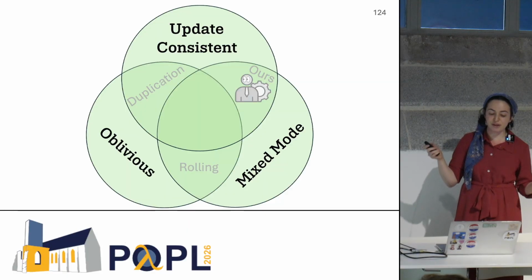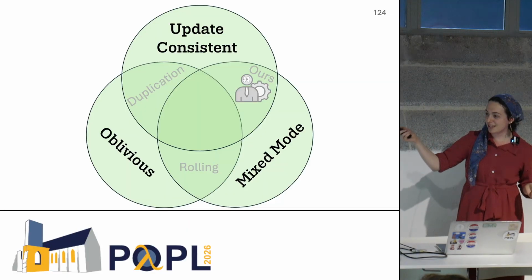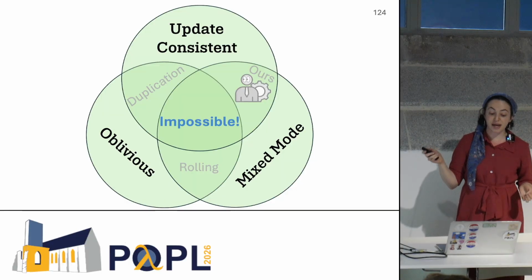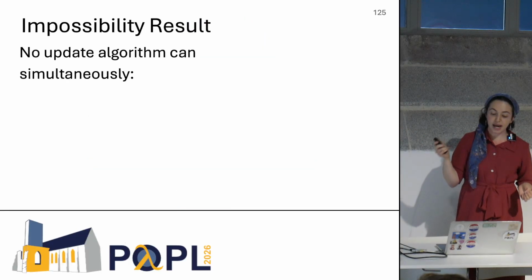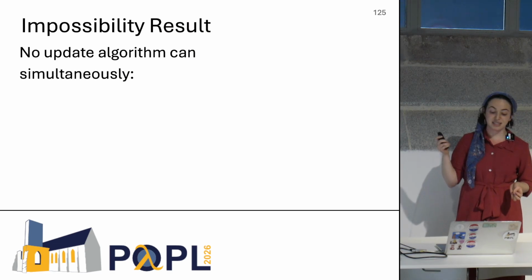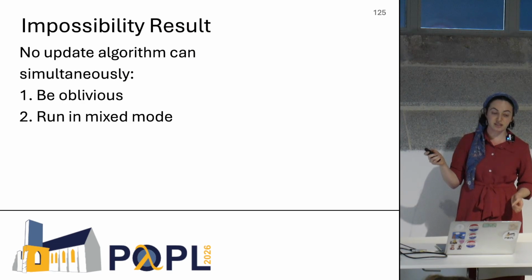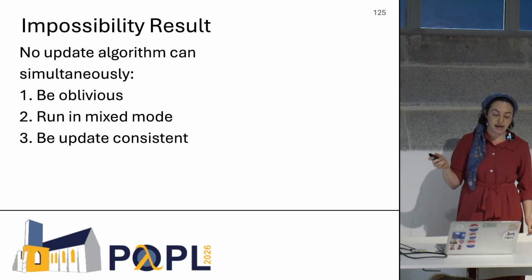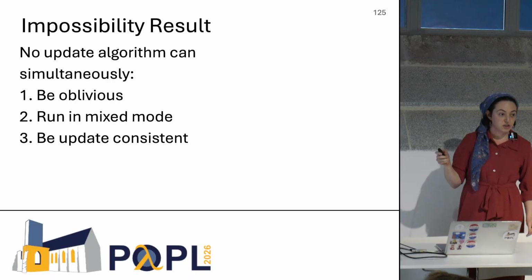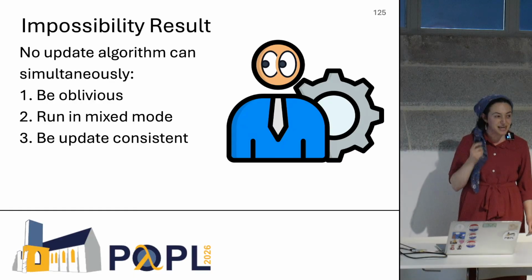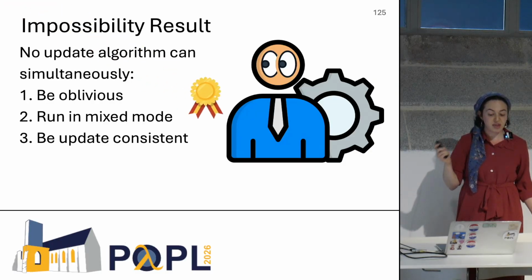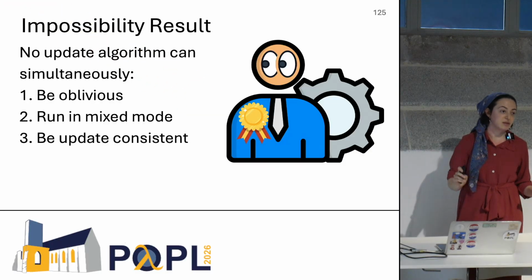And we want to know, can we fill this middle section of this Venn diagram? And we show that that is impossible. You cannot have an update algorithm that simultaneously is oblivious, runs in mixed mode, and is update consistent. So in other words, we give semantics-based update algorithms for mixed mode, and that is the best that you can do. You can't have an oblivious algorithm here.